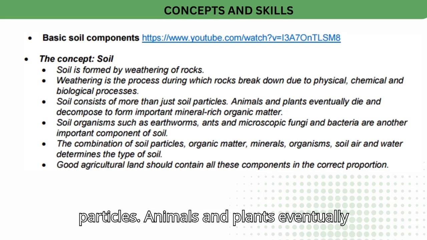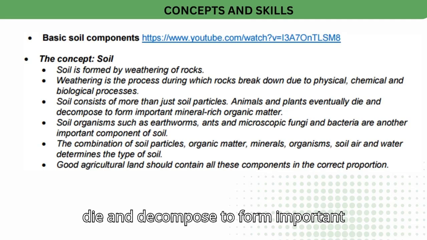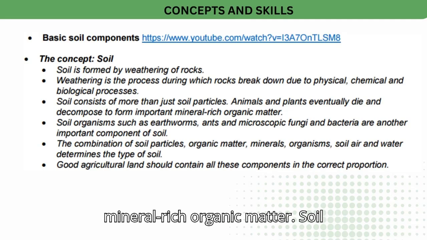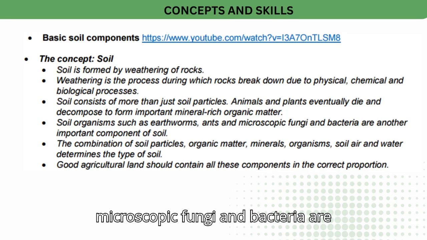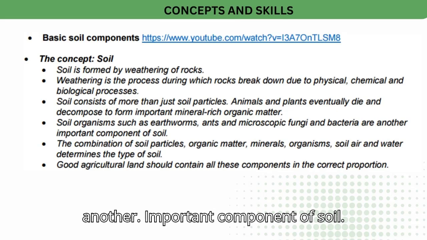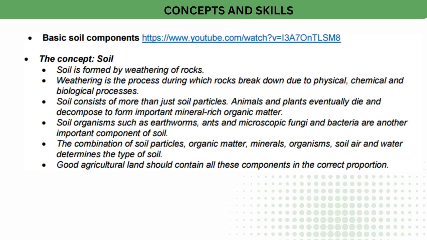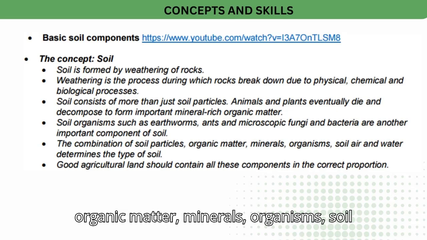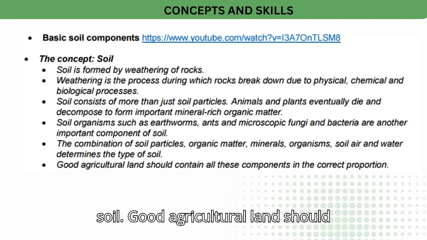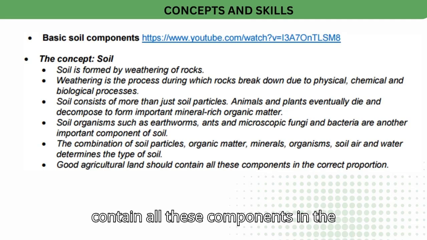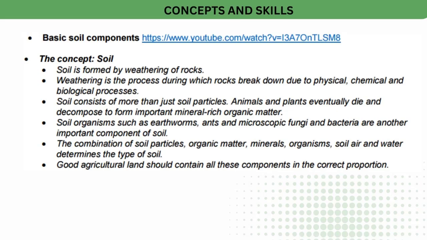Animals and plants eventually die and decompose to form important mineral-rich organic matter. Soil organisms such as earthworms, ants, and microscopic fungi and bacteria are another important component of soil. The combination of soil particles, organic matter, minerals, organisms, soil air, and water determines the type of soil. Good agricultural land should contain all these components in the correct proportion.